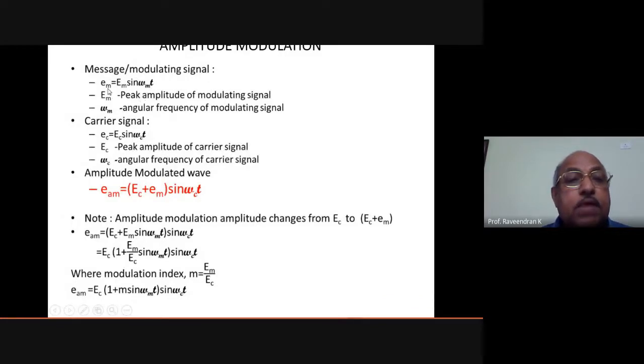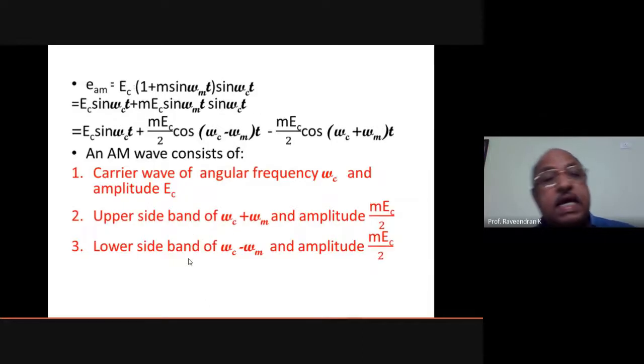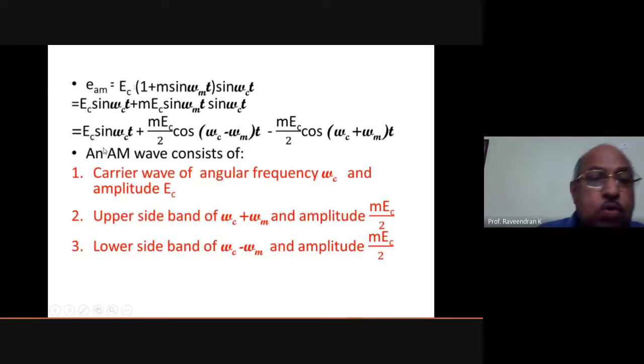What is the wave equation of amplitude modulation, and what is meant by modulation index, and what is the bandwidth of amplitude modulation. These are all very important, and this equation is quite simple. I will explain to you very clearly. Don't worry about that, but this equation you should learn by heart, by writing, because this is usually asked in the examination. Finally, after amplitude modulation, you will be getting an equation like this: EC sin omega c t plus MEC by 2 cos (omega c minus omega m) t minus MEC by 2 cos (omega c plus omega m) t.